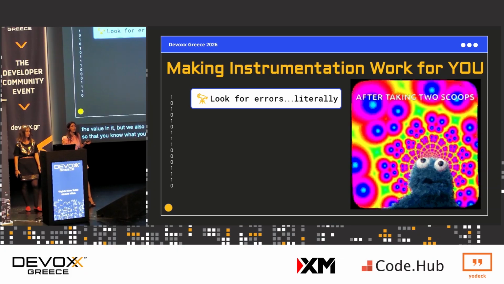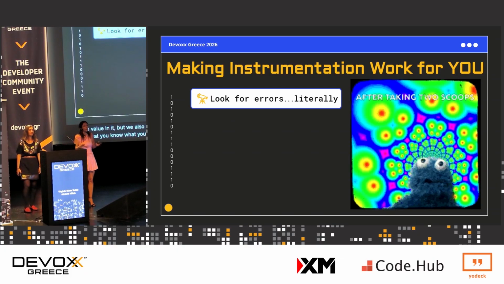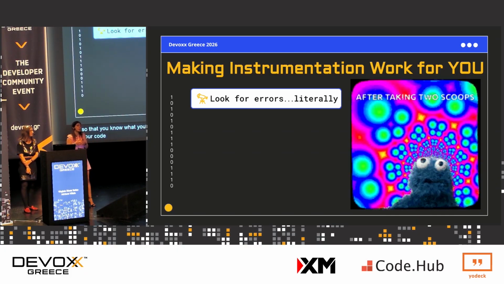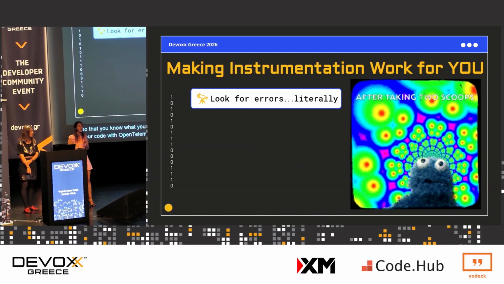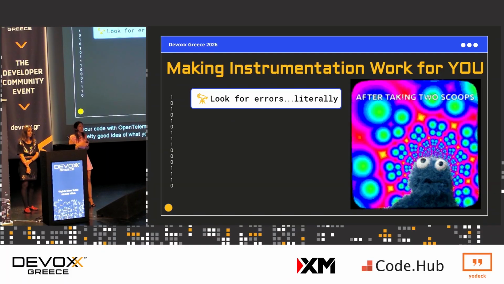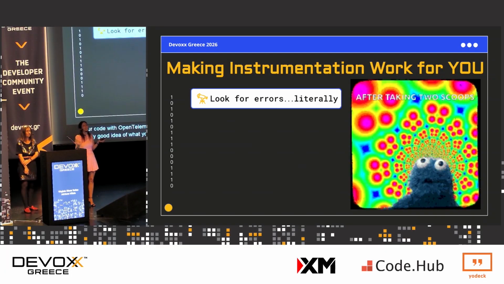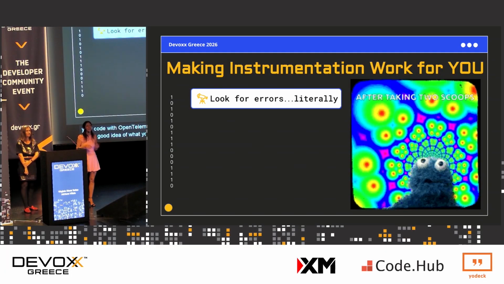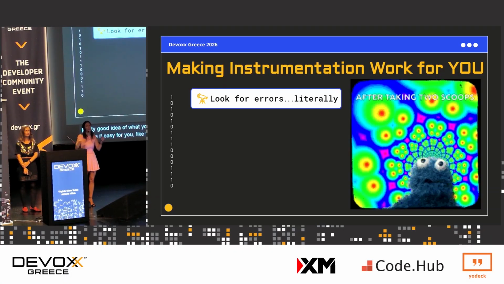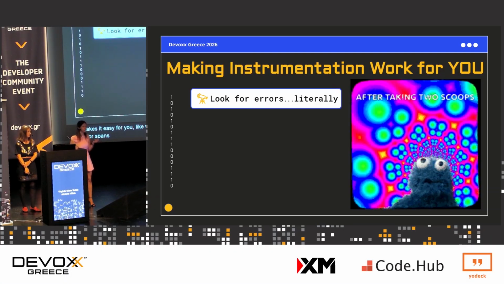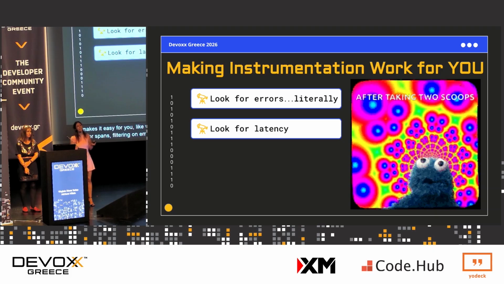In terms of debugging your code with OpenTelemetry, if you've debugged code, you usually have a pretty good idea of what you're looking for. Obviously, look for errors. Some of this tooling makes it easy for you, like we saw with OTel desktop viewer, where it shows the exclamation marks for error spans, and filtering on errors. Those types of things are always helpful. Look for latency.